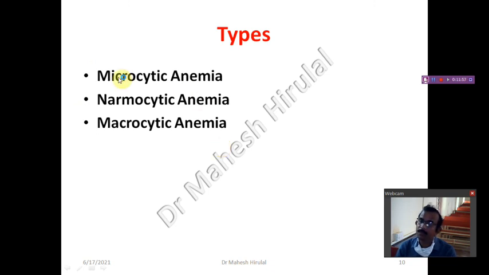Microcytic means the RBC size is reduced and there is anemia. In normocytic anemia, the RBC size is normal but the hemoglobin concentration is reduced. In macrocytic anemia, RBCs are increased in size but there is also a decrease in chromicity, leading to anemia. So we will see with the pictures what is microcytic, what is macrocytic, and what is normocytic anemia.